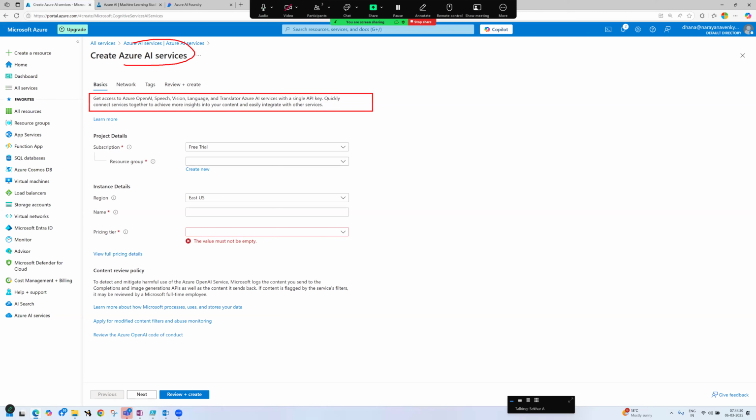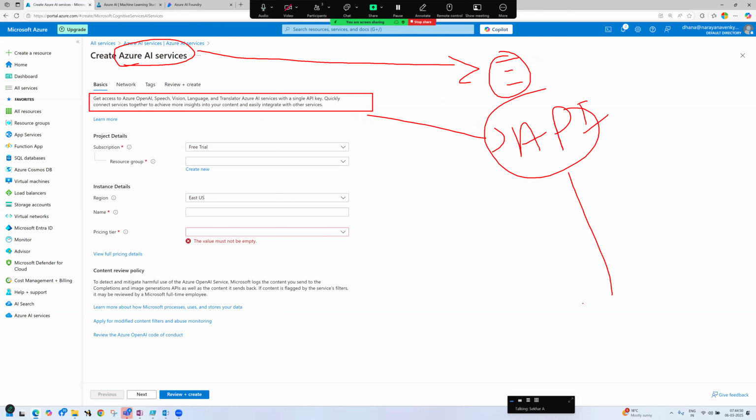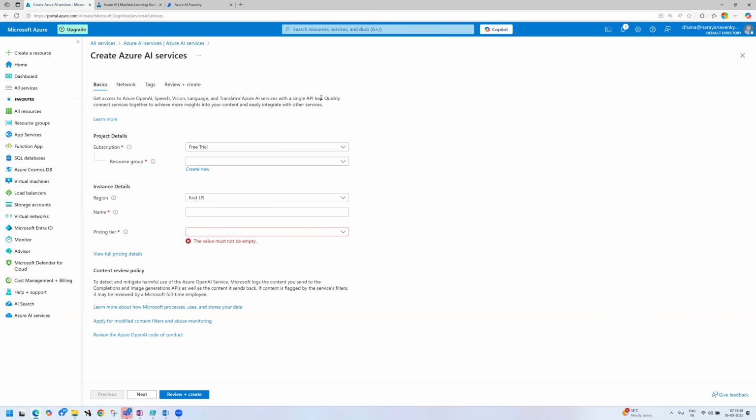That's what I said, right? When you create AI services, your services are extended to access these applications in our applications. It will provide the APIs, application programming interfaces, that you can consume in your applications. Quickly see content tag services together, achieve more insight into your content, easily integrate with other services. Get access to Azure OpenAI, speech, vision, language, translator Azure services.